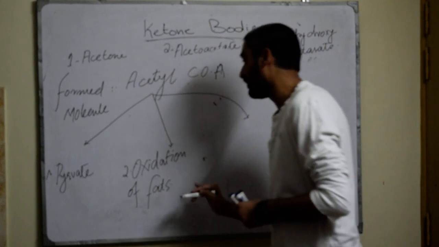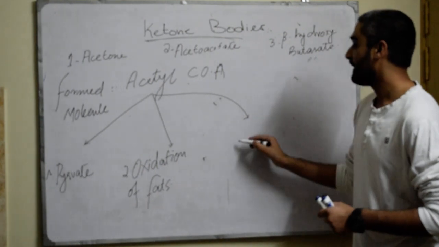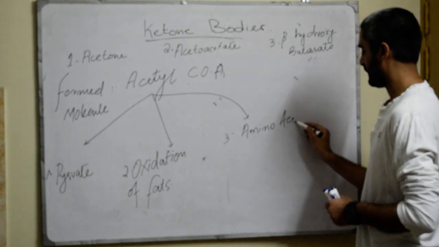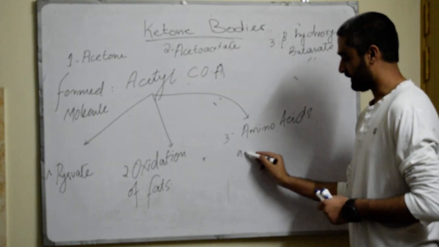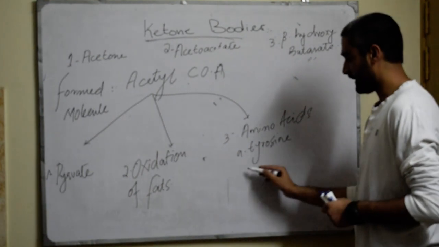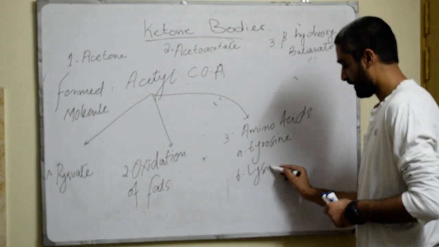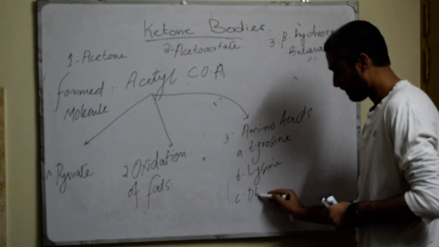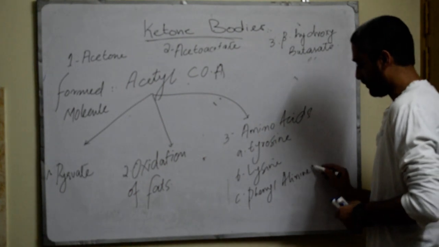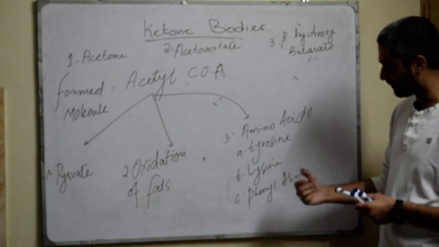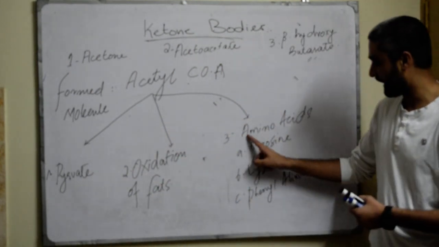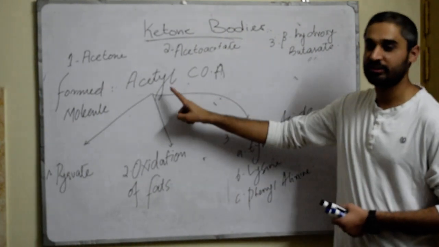Number three is certain amino acids like tyrosine, lysine or phenylalanine. So these three, pyruvate, oxidation of fatty acids and amino acids, lead to the formation of acetyl-CoA.